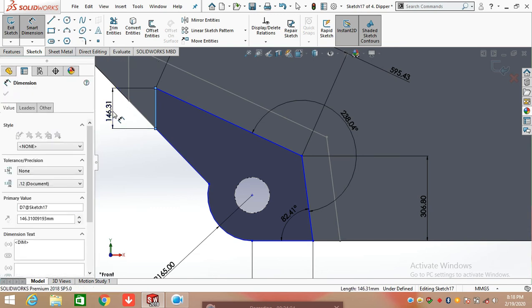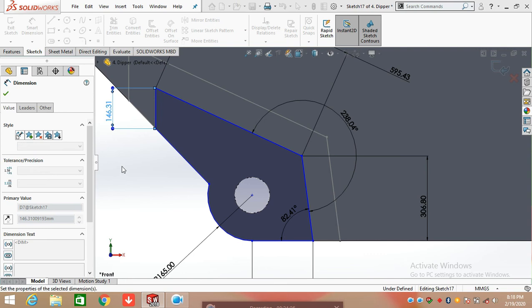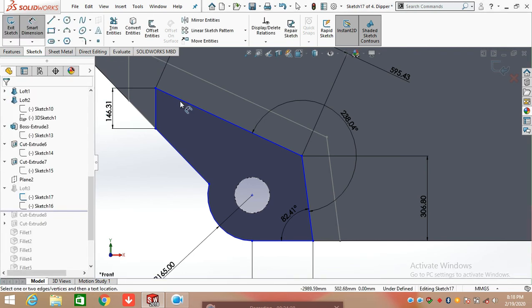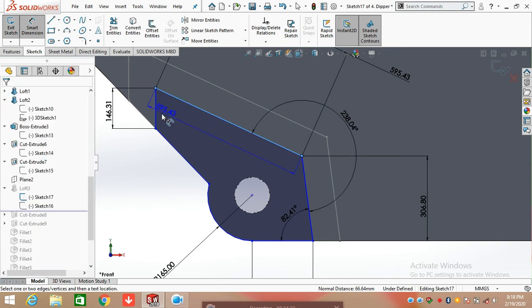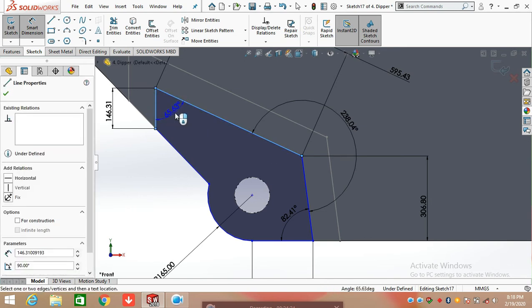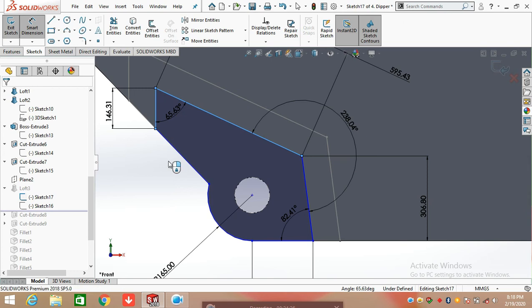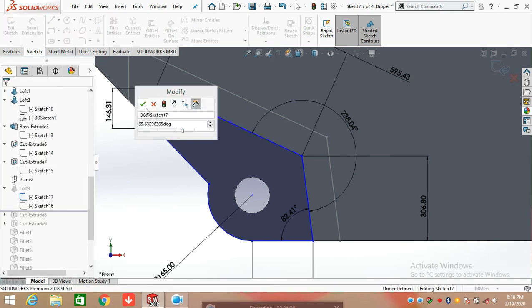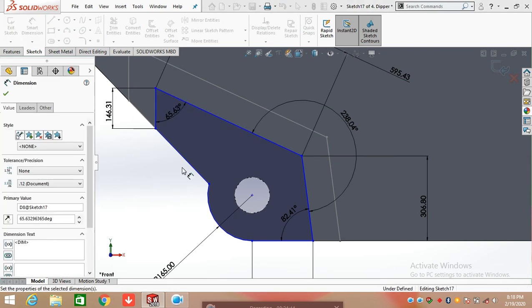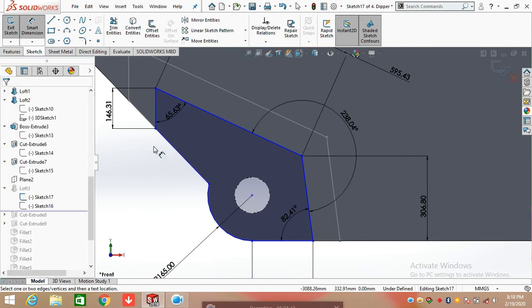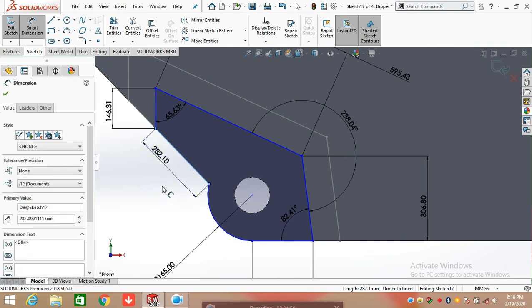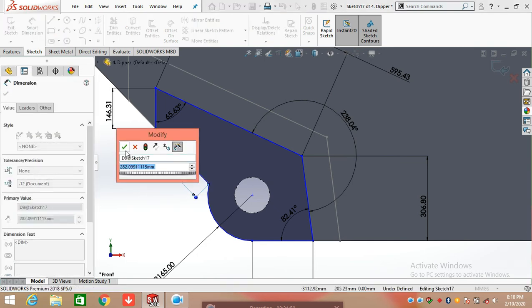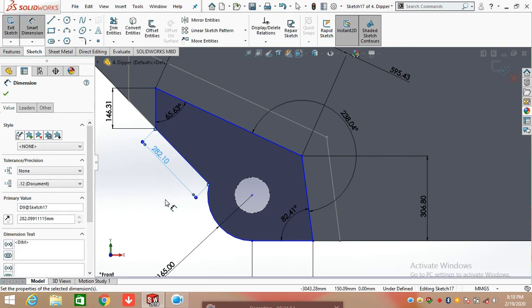Again draw a line here having distance of 146.31, so that defining the angle between these two lines is 65.63 degree, and meet these two points of the arc and the line with the help of line command, having length of 282.09 mm.